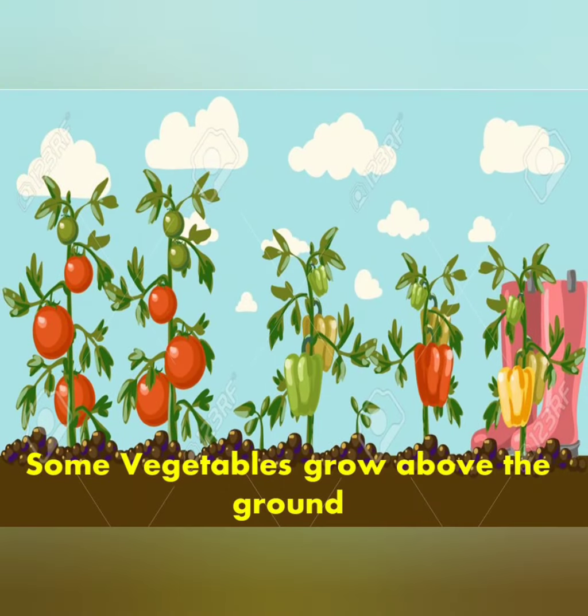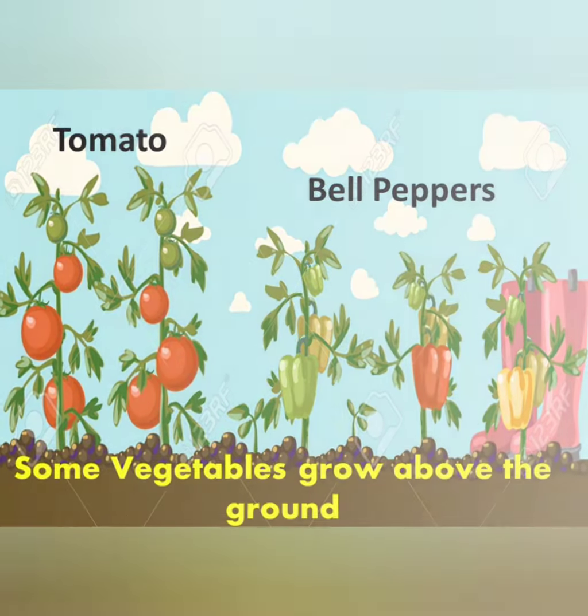Now, there are some vegetables which grow above the ground. That means they are growing on shrubs or bushes. Like you can see here, the tomato and the bell peppers. So this is just an example. There are many other vegetables which are growing above the ground. But here in the picture, we can see these two vegetable plants or bushes.